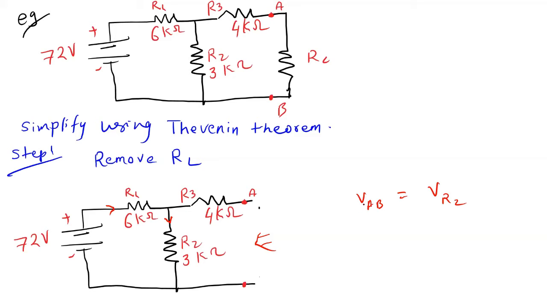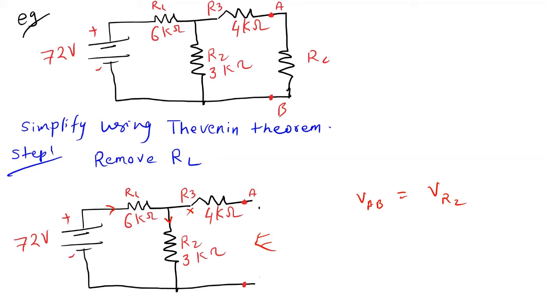So that's why VAB is the voltage across R2. We have removed the load resistance, so there is no current flow in the R3 resistor. As current flows through this circuit, since it is like a voltage divider circuit, and we are measuring voltage across R2, that is why VAB is the voltage across R2. So now how to calculate that?